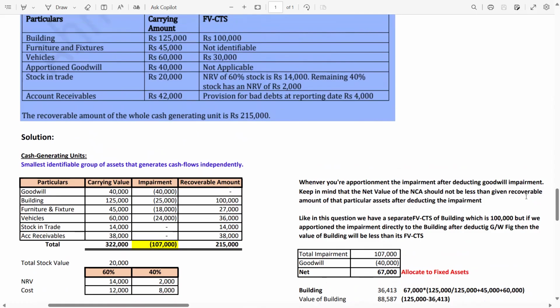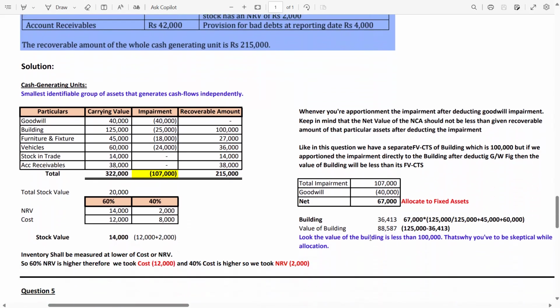So it should not be less than the recoverable amount of that particular asset after deducting the impairment. I know you are not getting it. Like in this question, we have a separate fair value less cost to sell of the building, which is 1 lakh. But if we apportion the impairment directly to the building after deducting the goodwill figure, then the value of the building will be less than 1 lakh. Again, you are not getting it.